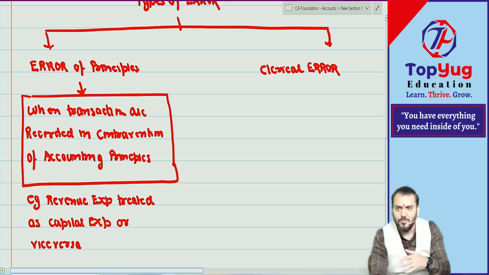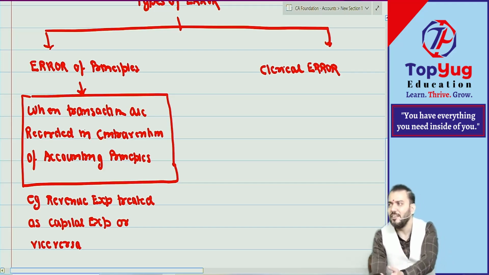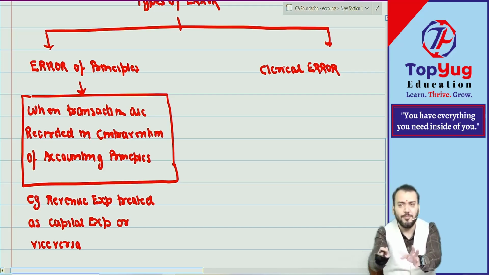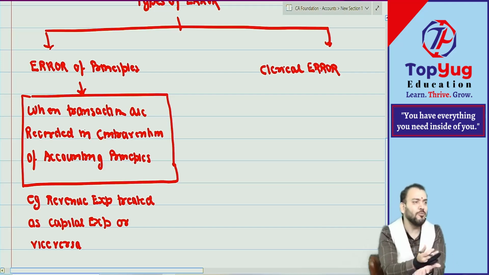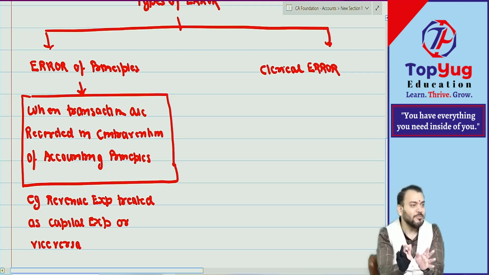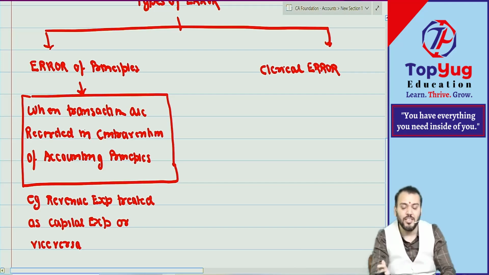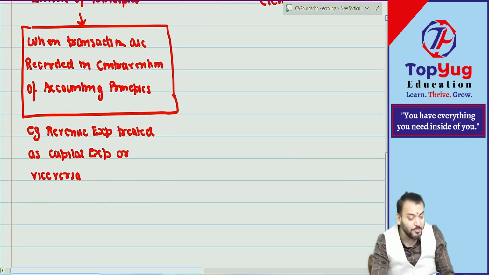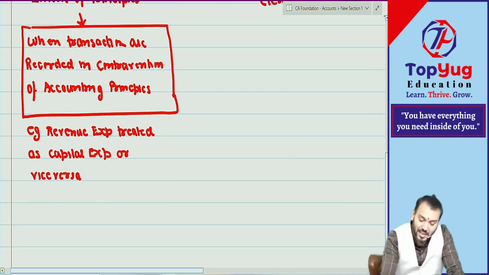Correct now. We CAs will not make clerical mistakes. We are experts in journal entries, in ledgers, everything. Right now you might not be an expert, but once you become a CA, will you make any mistake in journal entries? Will you make any mistake in posting? You'll never make that type of mistake. So these mistakes can be made only by an accounting clerk, only by those students who are doing BCom. Are you getting what I am saying?